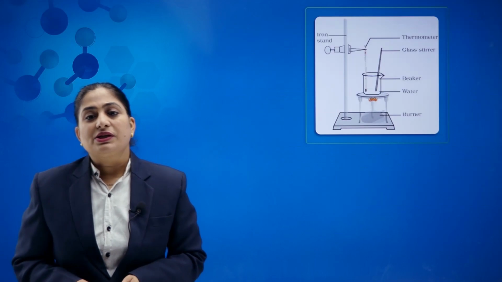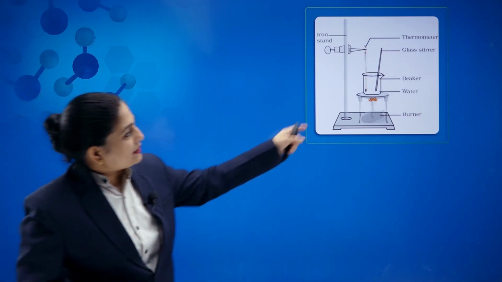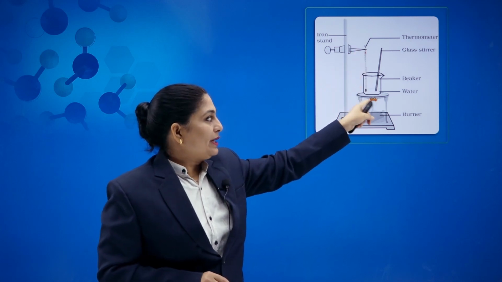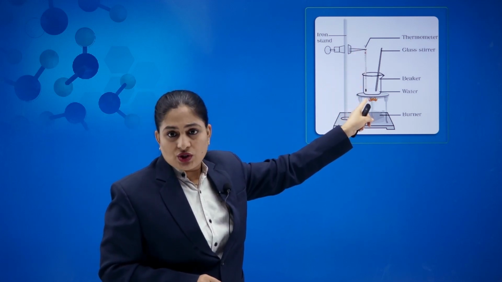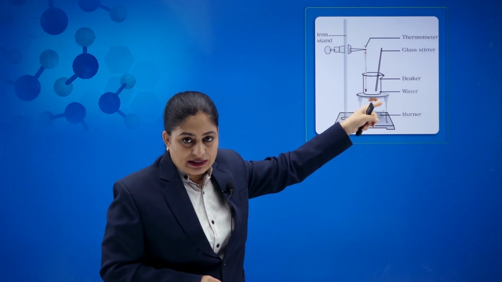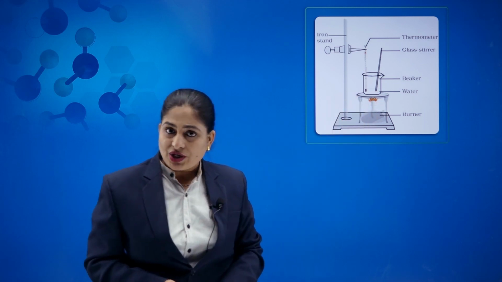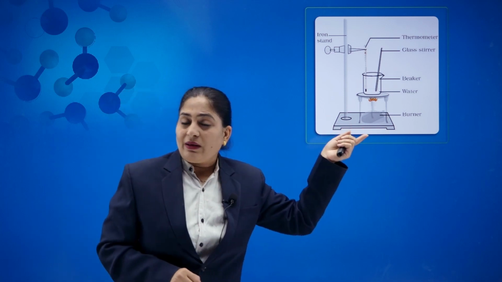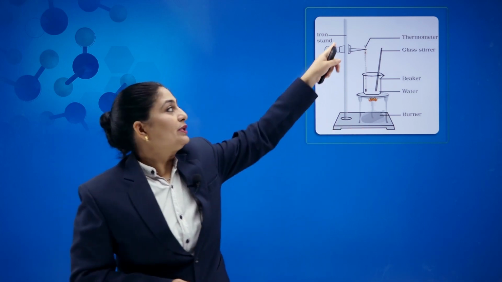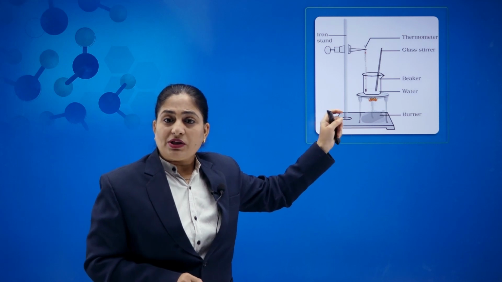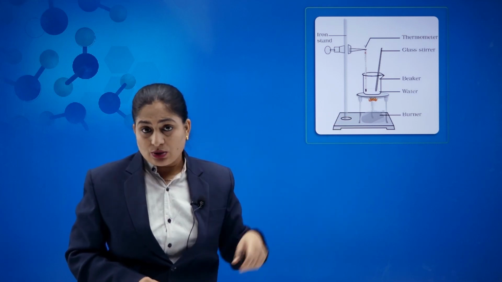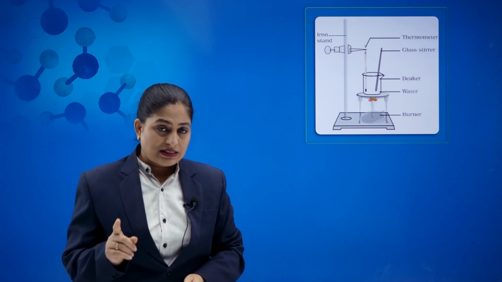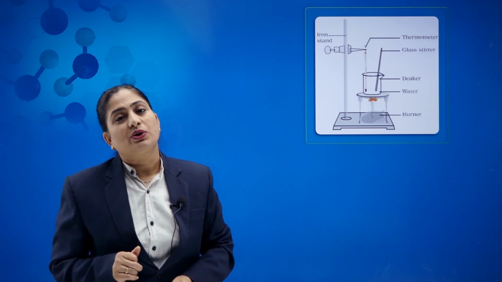Here this is the activity you can see. In this case, there is an iron stand to hold the thermometer, and we have placed a burner on which a tripod stand and beaker are there. Initially we have taken crushed ice into it, observe the temperature, start heating on a low flame, it changes into liquid, note the temperature with this thermometer, continuously stirring so that the thermometer gives the uniform temperature, and finally this stirrer gives us the uniform heating.